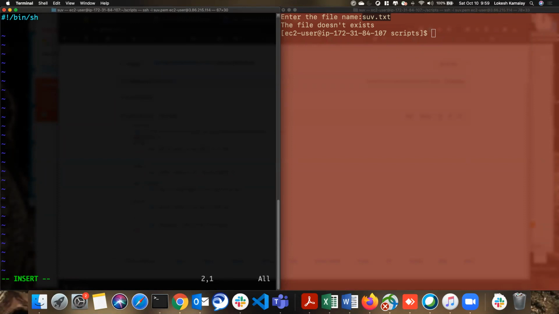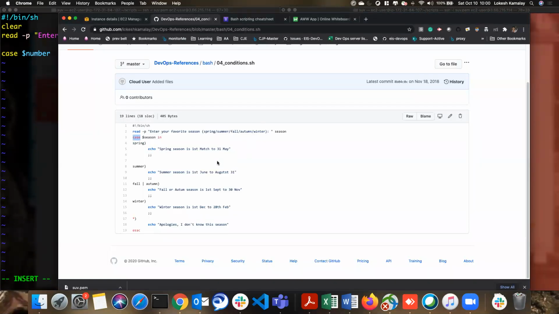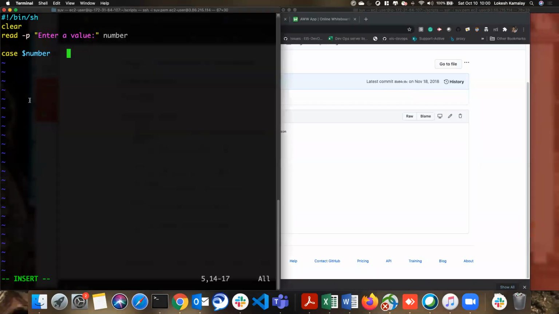So I'm using the /bin/sh, and then I'm clearing the screen, read -p, enter a value. I just say a number. I'm just writing a simple one. So case, and the value I'm passing here. Okay. Let me just check. It's been a while. Yeah, in,